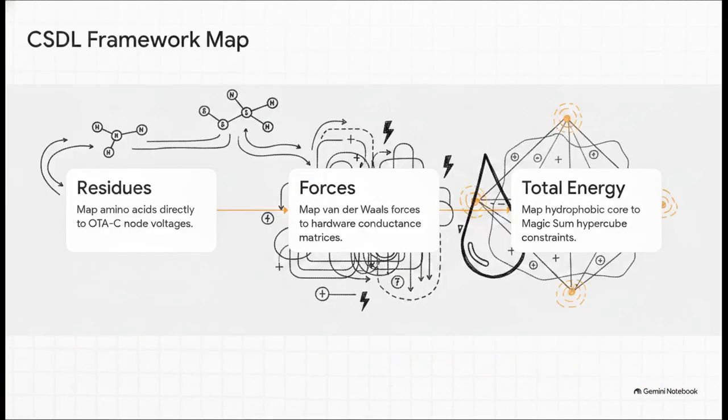This is where the CSDL framework's mapping is just so elegant. We take the 20 amino acid residues and map them directly to N-node voltages, or V-node, in an OTC array. Then, potential energy functions, like Lennard-Jones and Coulomb forces, are mapped directly to hardware consistency constraints, meaning the absolute difference between xi and xj is less than or equal to epsilon ij. Finally, the hydrophobic effect is mapped to magic sum hypercube constraints, ensuring the sum of all xk equals m. It is a pure one-to-one physical mirror of biomechanics.